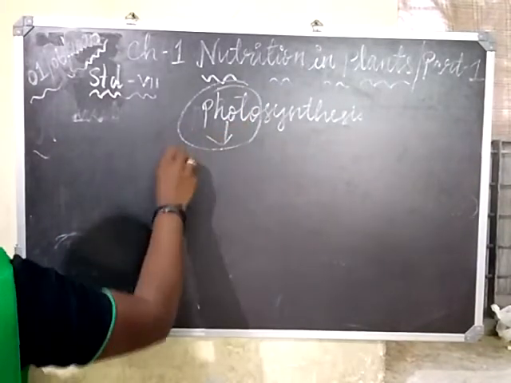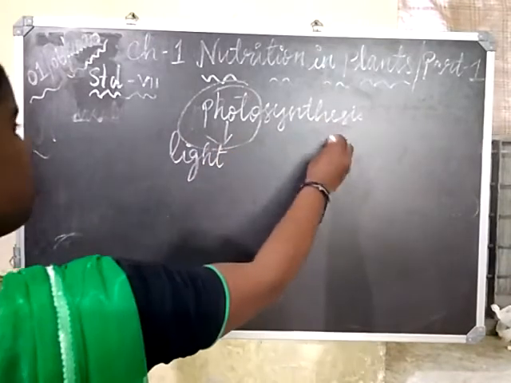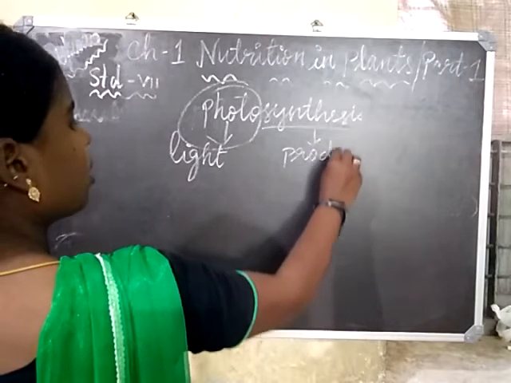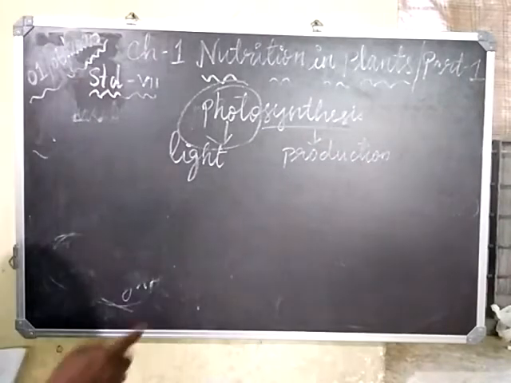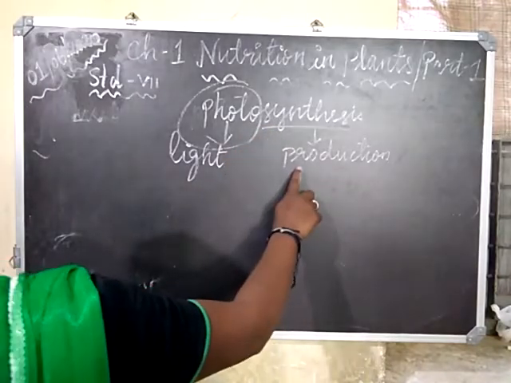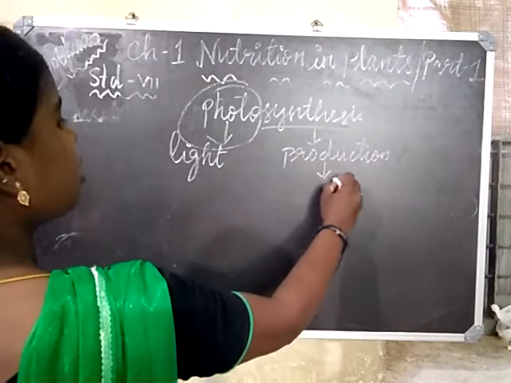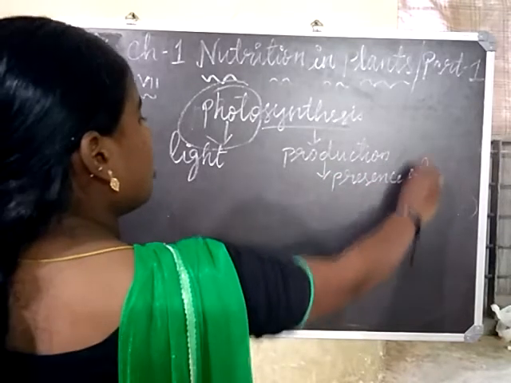Photo means light, synthesis means production. That means the production of food in presence of light.